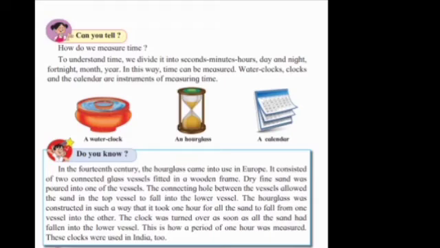The hourglass was constructed in such a way that it took 1 hour for all the sand to fall from one vessel to the other. The clock was turned over as soon as all the sand had fallen into the lower vessel. This is how a period of 1 hour was measured. These clocks were used in India too.